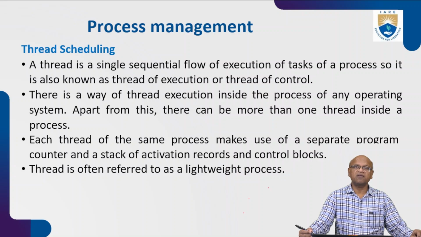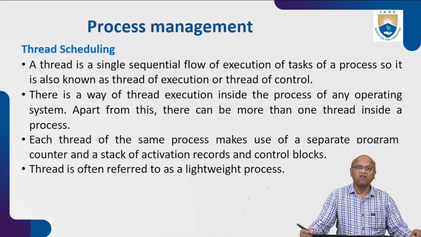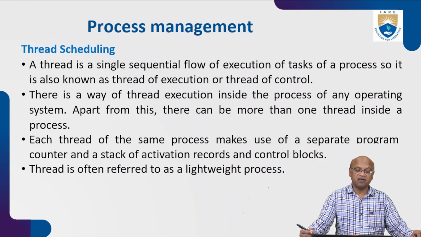Apart from this, there can be more than one thread inside a process. So a number of threads are required for executing one process. Each thread of the same process makes use of a separate program counter, a stack of activation records, and control blocks. For one thread, coming from RAM to the running state, there will be one program counter and stack, and one temporary buffer is maintained.